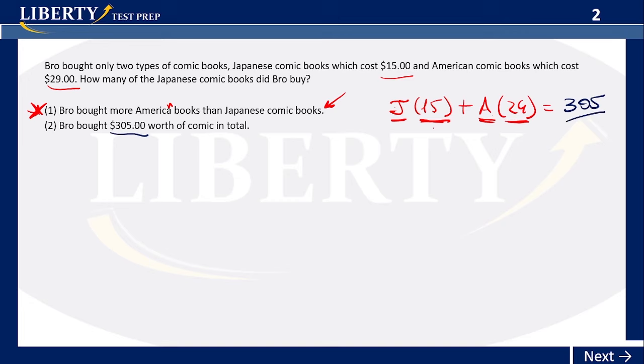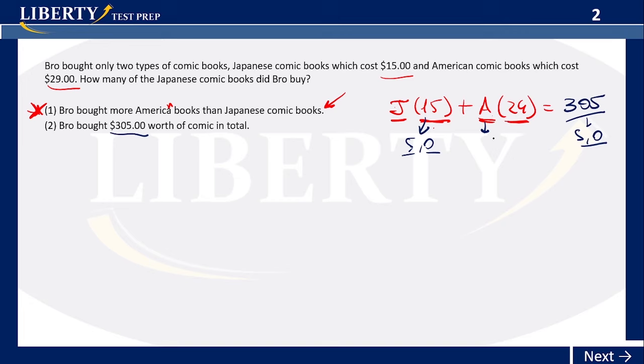Now, let's notice something here. This one is a multiple of 5, 15. That means that whatever value of J is, and I multiply that by 15, this will end in 5 or 0 only. And when I subtract this, which ends in 5 or 0, from 305, that will end also in 5 or 0 only. So that's going to help me find the value for A. Why? Because I know that whatever I multiply 29 by has to end with 5 or 0.